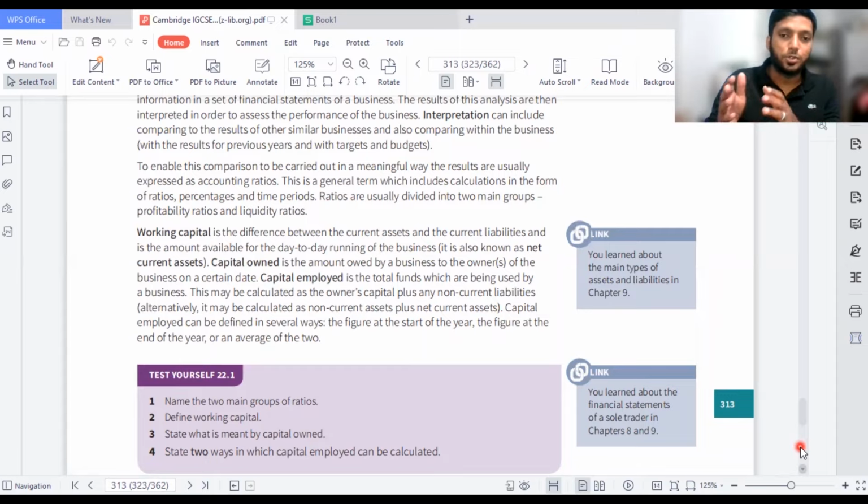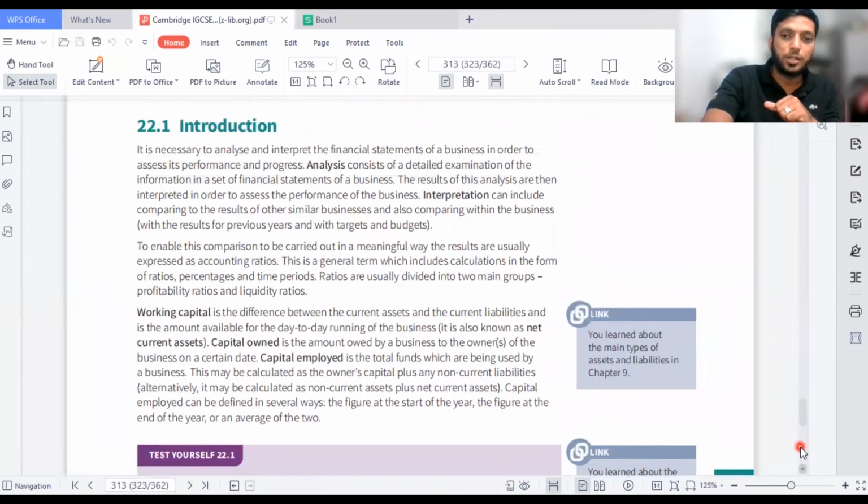All these things will be showing the company's performance most of the time to the owners. So owners will decide, do I need to put more money into the firm because the performance is good, or if the performance is bad, what they need to do. All these things can be analyzed by an accounting ratio.